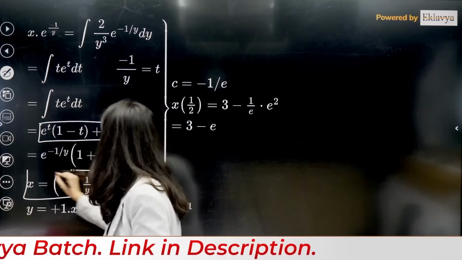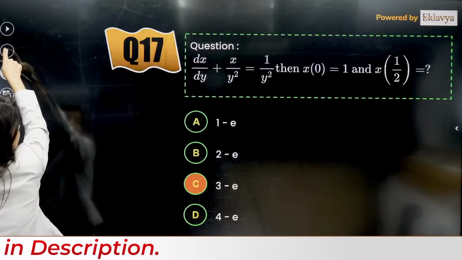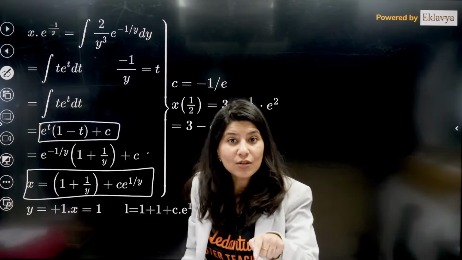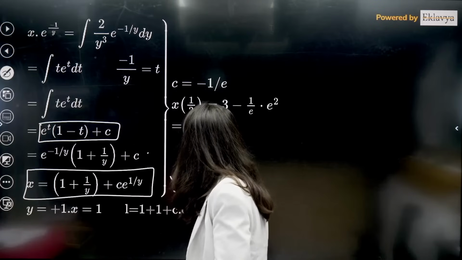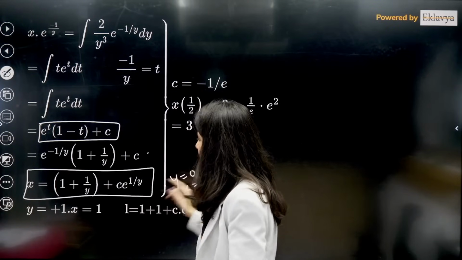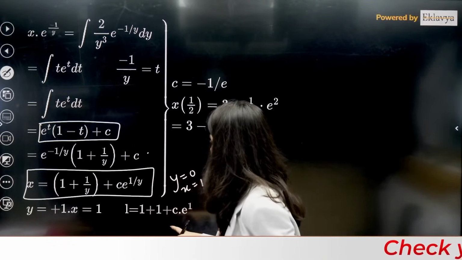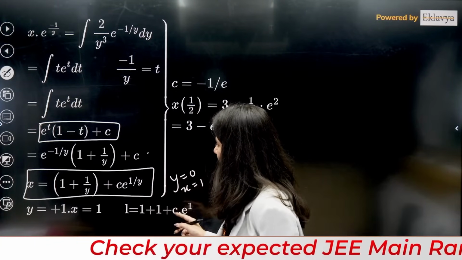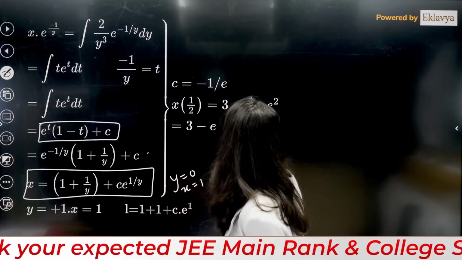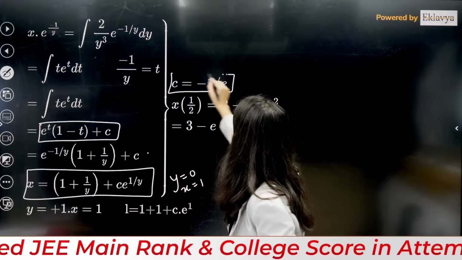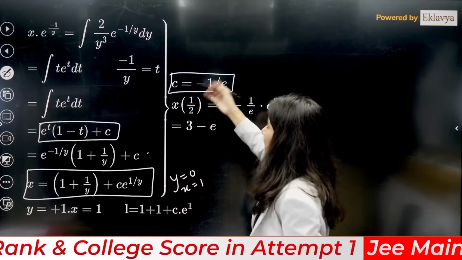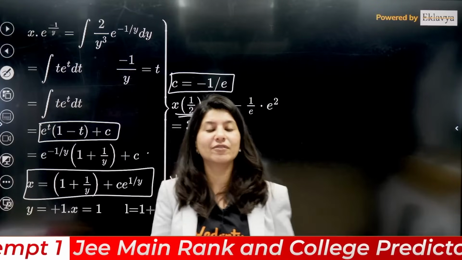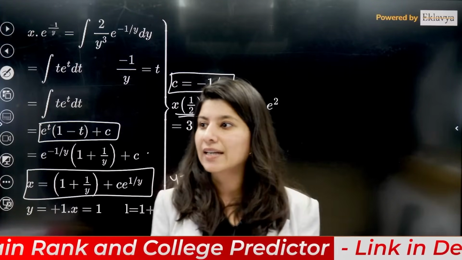And now you have initial condition in the question. Understand that x of 0 is equals to 1. That means you put y is equals to 0, get x equals to 1. So if you put y is equals to 0, you get x equals to 1. And from here, if you calculate the constant will be minus 1 by e. Once that is done, then you just have to figure out x of half. So put the value of y is equals to half, get the value of x, you will get it.